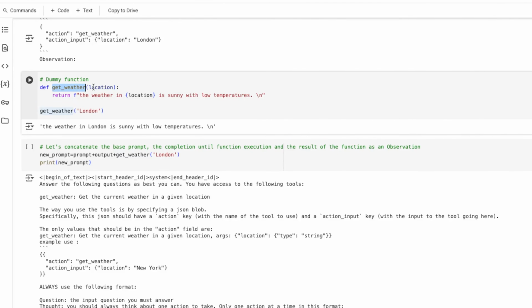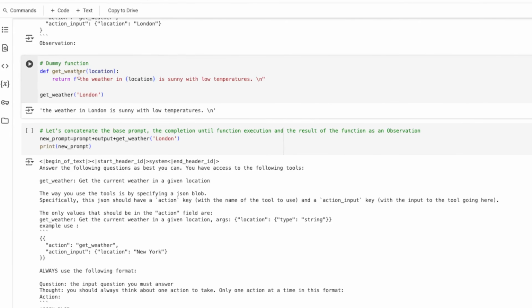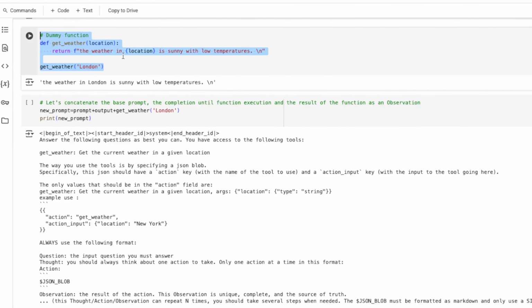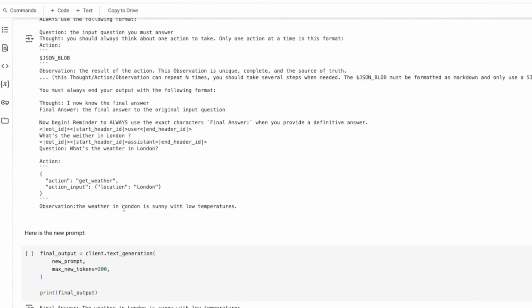This is a dummy one, but in production it could be an API call or a database query, something like that. It says the weather in location is sunny with low temperatures. Okay, now this is the right answer. When we concatenate it with our tool description or tool function, now the final answer is, okay, final answer, because we gave it like that in the chat template, if you remember. And the response is the weather in London is sunny with low temperatures. Now it is the right answer.